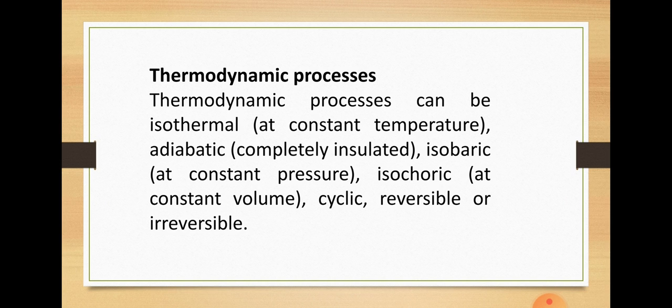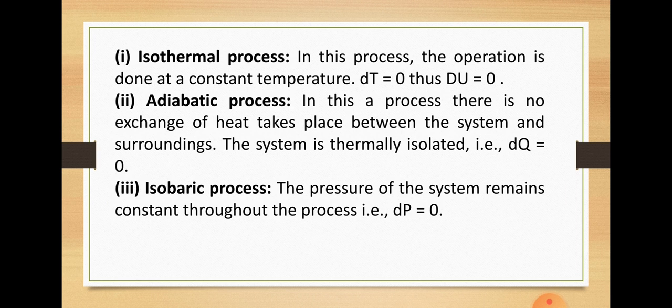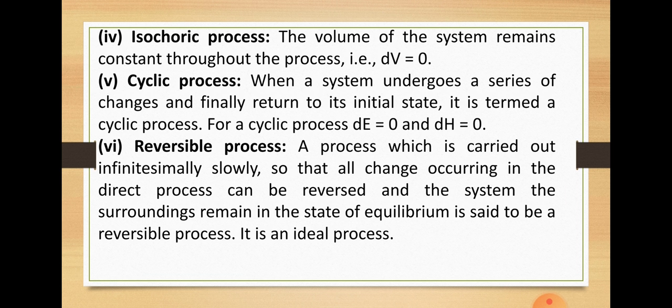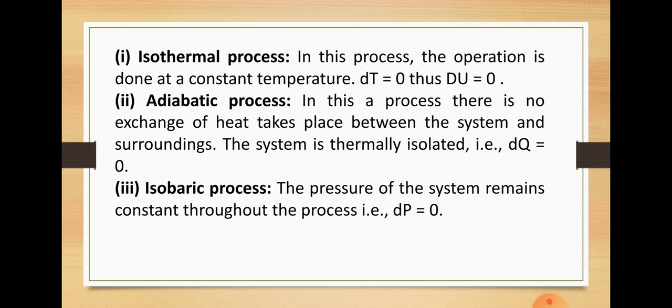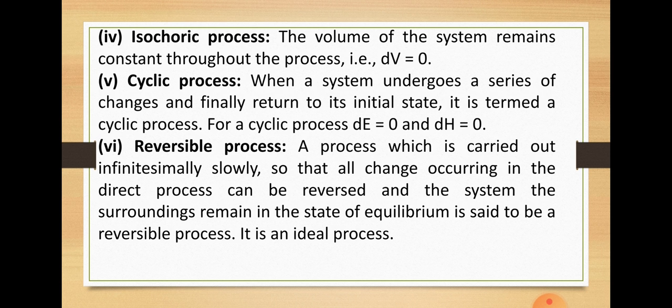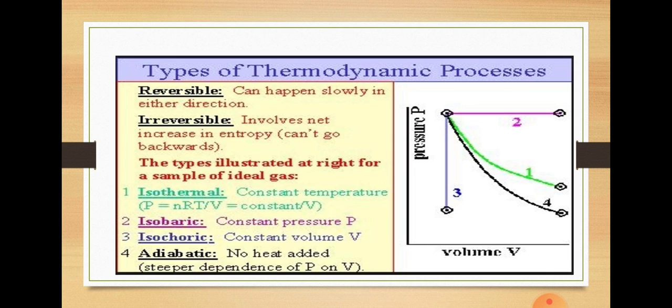Now let's see thermodynamic processes. What are thermodynamic processes? A thermodynamic process is said to occur when the state of a system changes from one state, that will be its initial state, to another state, that will be its final state. A few different types of processes are, number one, reversible and irreversible processes.